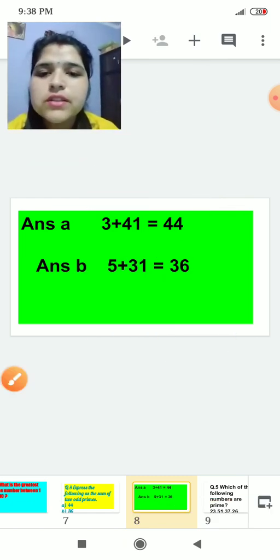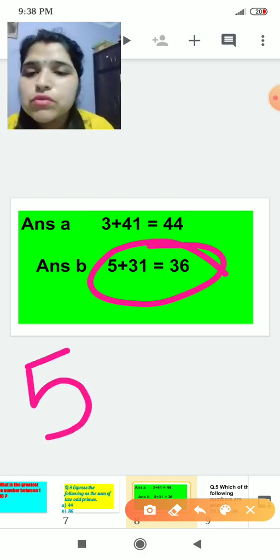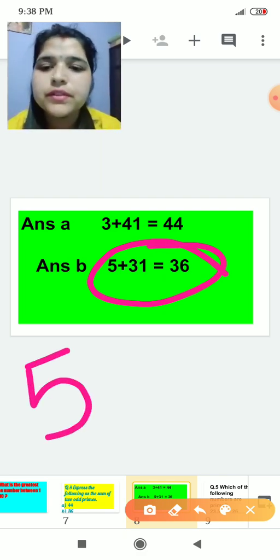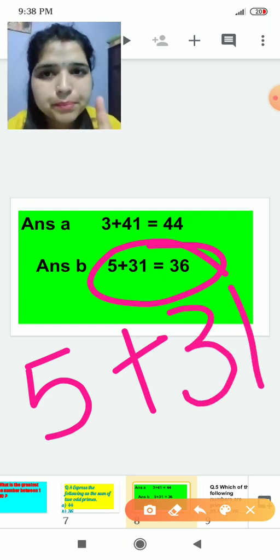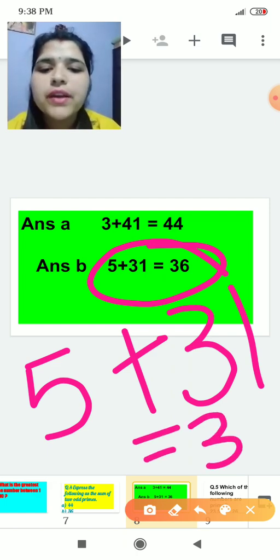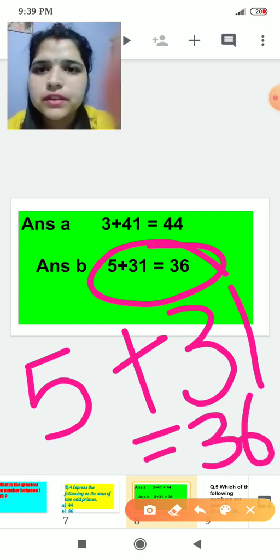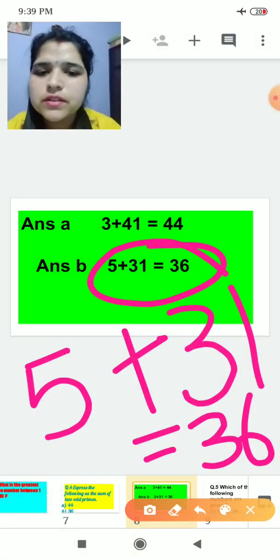Same way we have 36. For 36 we have 5, which is also an odd number and a prime number. 31 is also an odd number and a prime number. So it will be 31 plus 5 is 36. Okay, it is 36.